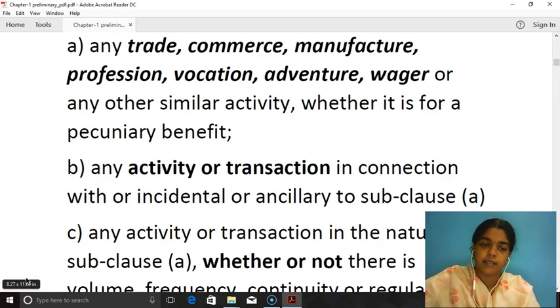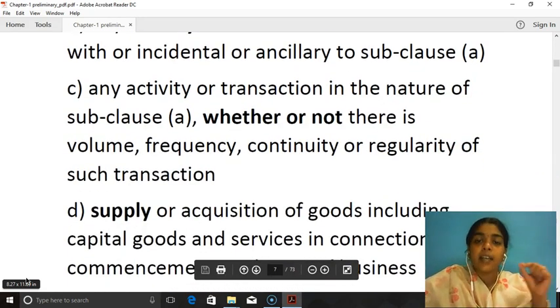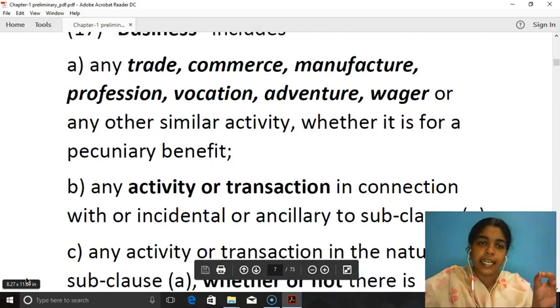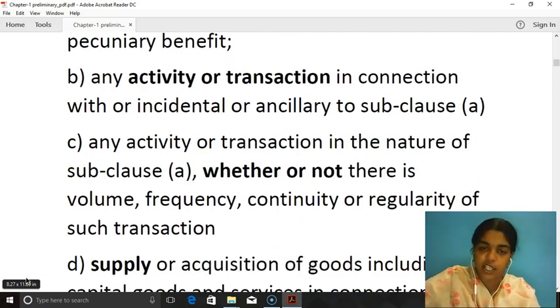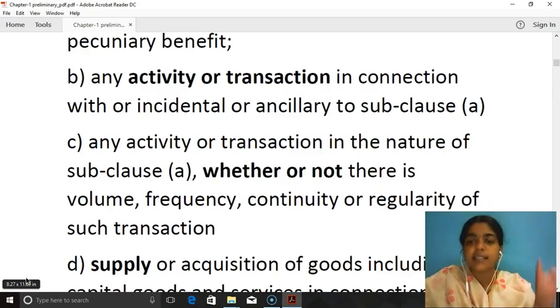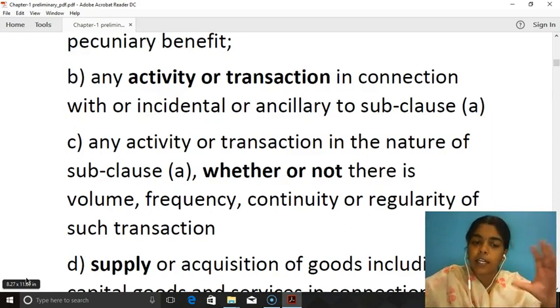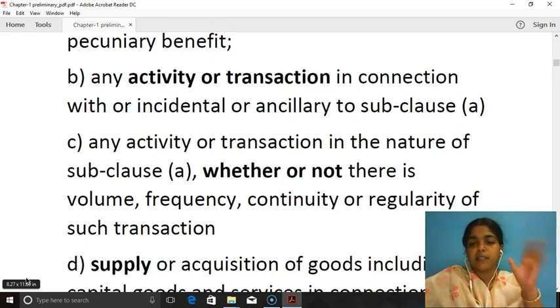Next, C. Any activity or transaction in the nature of subclause A. Subclause A is given above, the detailing. Whether or not there is volume, frequency, continuity or regularity of such transaction. So, let us take for example, in case of a seasonal business, there is no regularity of transaction. Only for a particular season, the transactions happen. So, even then it is called business.